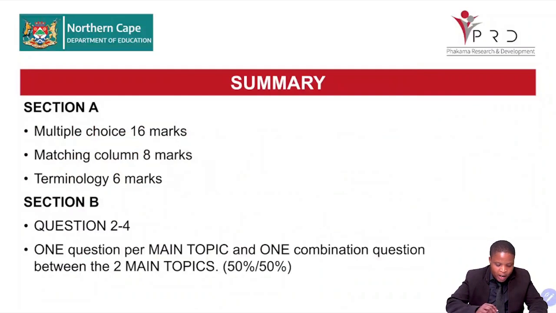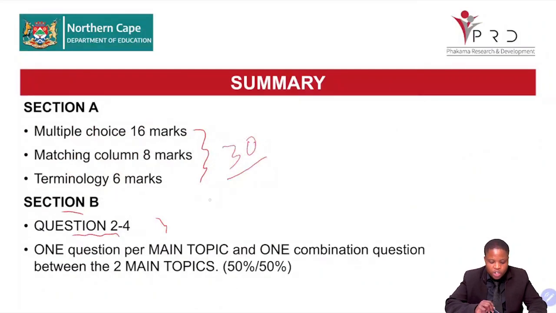However, we do have these easy marks that we mentioned that you may find. So your section A looks like this. This is the 30 marks, which is compulsory. It includes both macroeconomics and economic pursuit. And then section B, you have 3 questions. Question 2, 3, 4, you choose only 2. So 1 question per main topic. Question 2 is macroeconomics. Question 3 is economic pursuit. Question 4 is a mixture of both economic pursuit and macroeconomics.